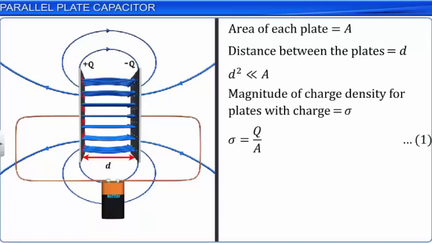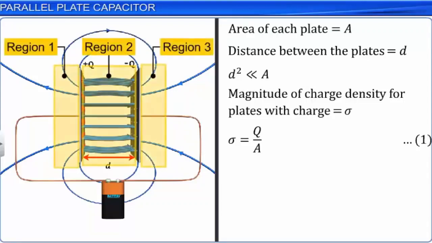Let us assume the region on the left side of the capacitor as region 1, the region between the plates as region 2, and the region to the right side of the capacitor as region 3. Let us now calculate the electric field in the regions 1, 2 and 3 with respect to the capacitor.